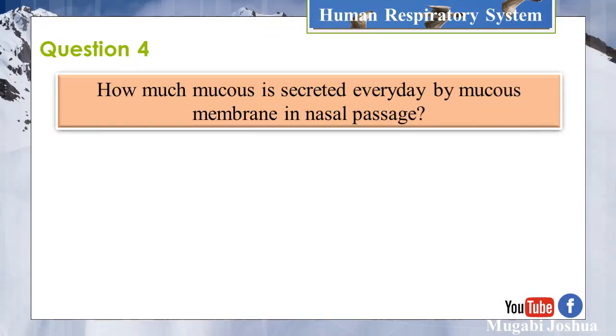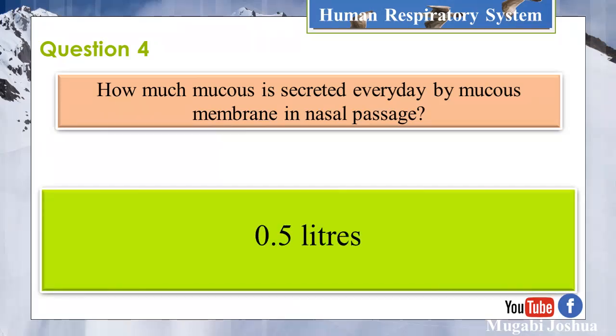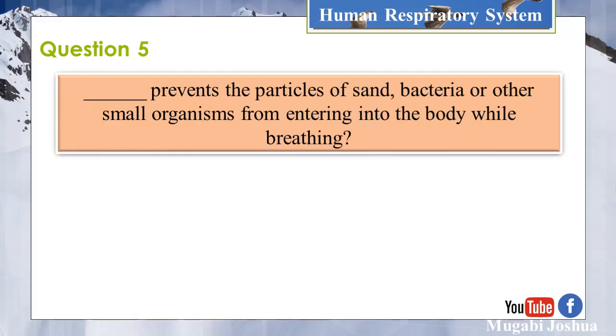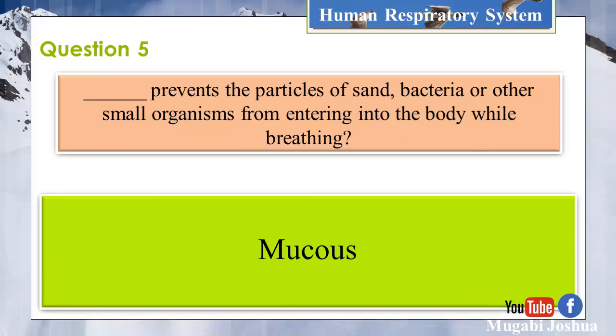Question 4. How much mucus is secreted every day by mucous membrane in nasal cavity? ½ liter. Question 5. Dash prevents the particles of sand, bacteria, or other small organisms from entering into the body while breathing? Mucus.